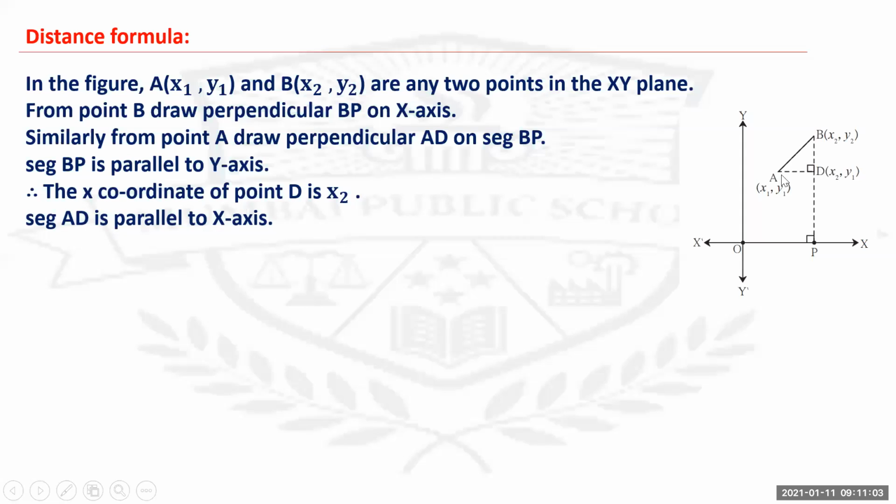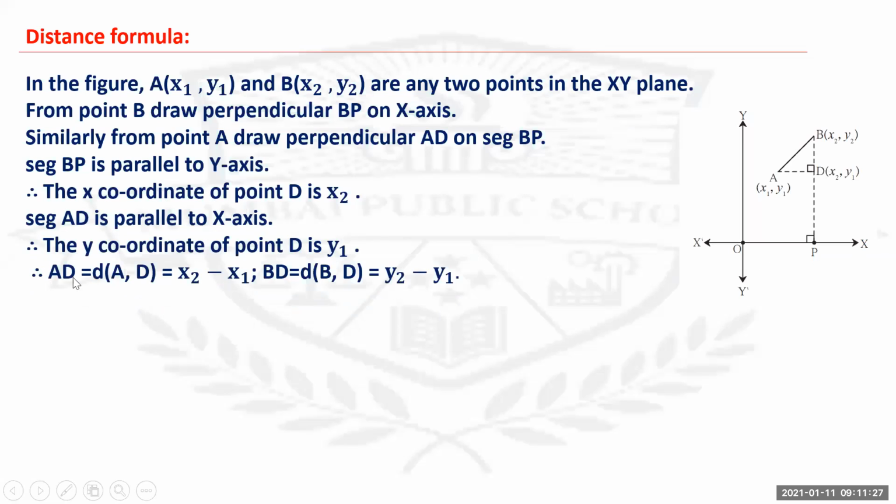Next, segment AD is parallel to the x-axis. So when you meet this up with the y-axis, the y coordinate will become y1. The y coordinate of point D is y1. So coordinates of D are x2, y1. Now, AD equals x2 minus x1, and BD equals y2 minus y1. This you have studied in 9th standard.